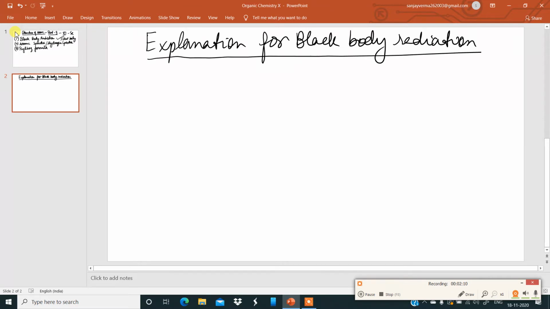The total energy of incident radiation or striking photon.